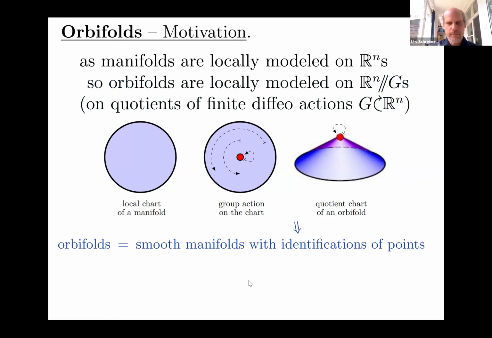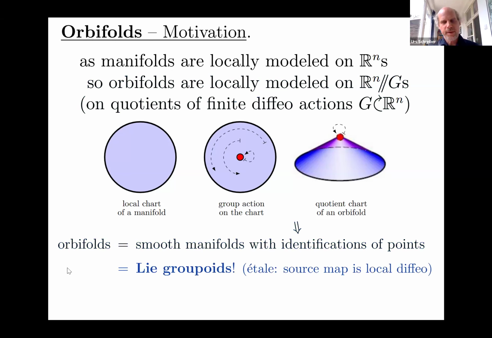So now to put on our category theory hats. We've just learned that orbifolds are, maybe in quotation marks, smooth manifolds with identifications of points. But what is this? If you're a category theorist, that is just a Lie groupoid, right? It's a smooth manifold of points where pairs of points are identified smoothly by families of identifications. These are the morphisms in our Lie groupoid.